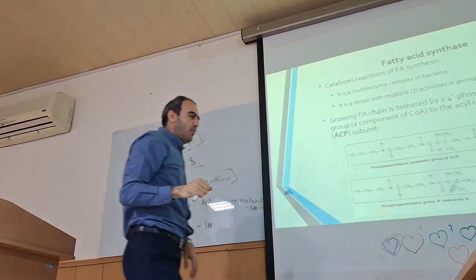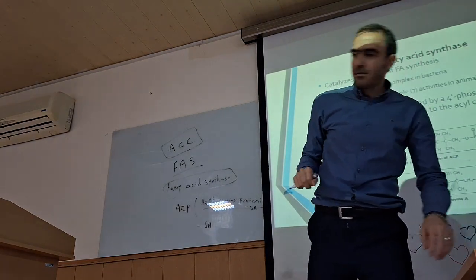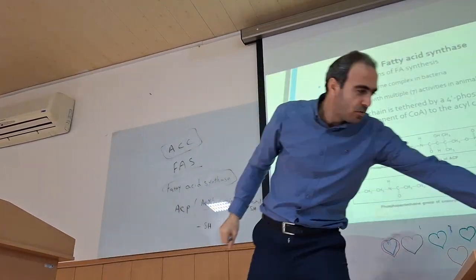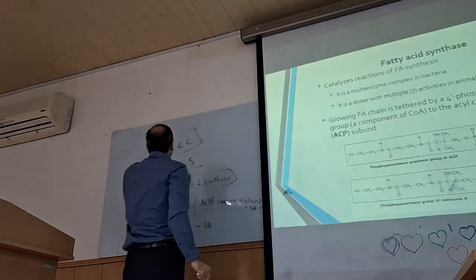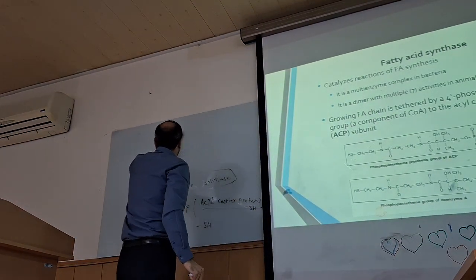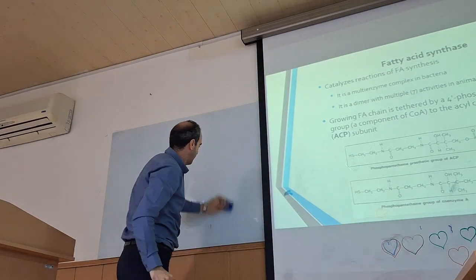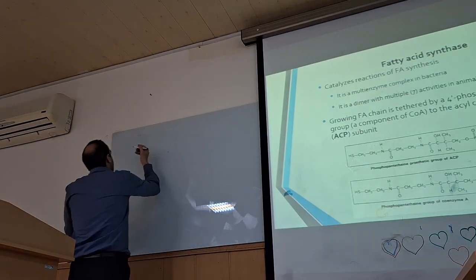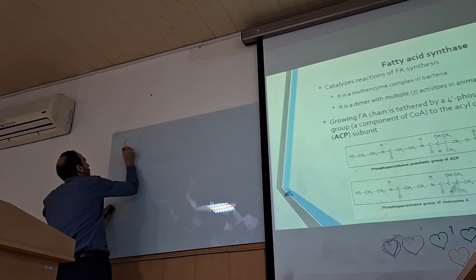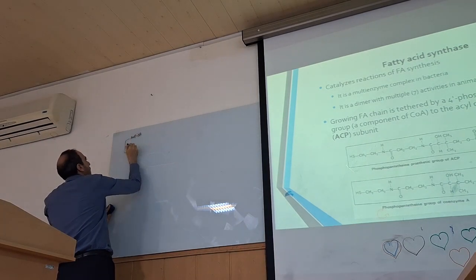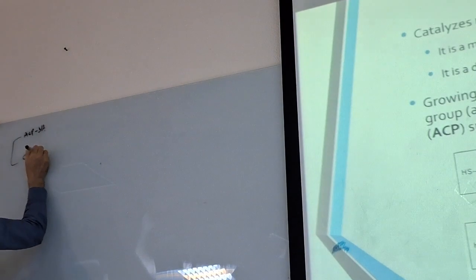So if I summarize, you can imagine we have two arms, one of them ACP-SH, and the other cysteine-SH.